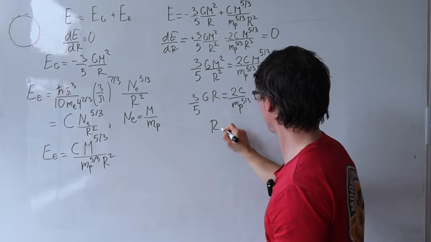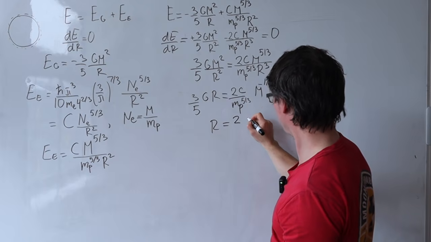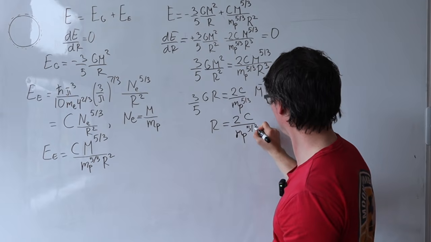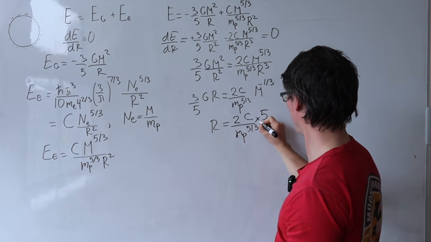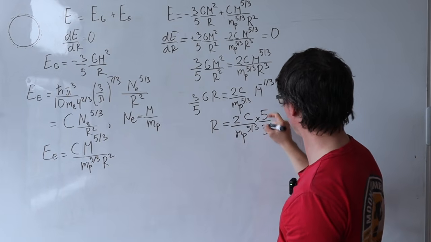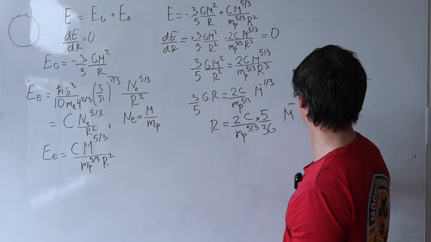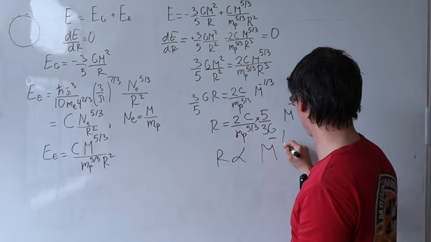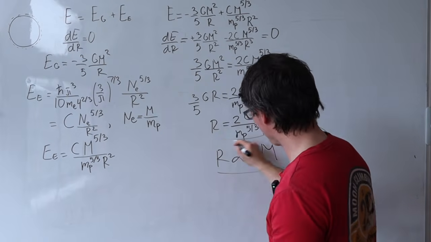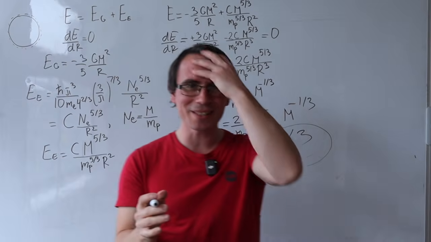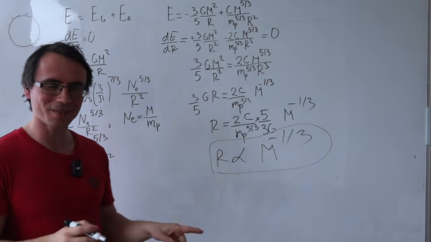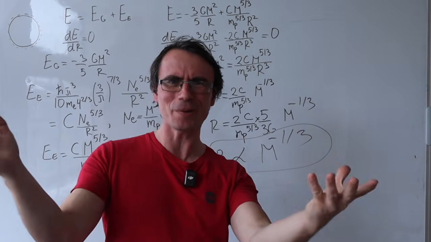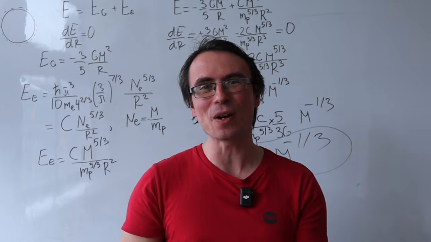So we're left with this expression that r is equal to 2C over m_p to the 5/3 multiplied by 5, divided by 3G, M to the minus 1/3. Really interesting relationship actually, but r seems to be proportional to M to the minus 1/3. So there's this highly interesting effect that when the mass increases, the radius must actually decrease. Who knew this? Now this here was just a single Olympiad problem.